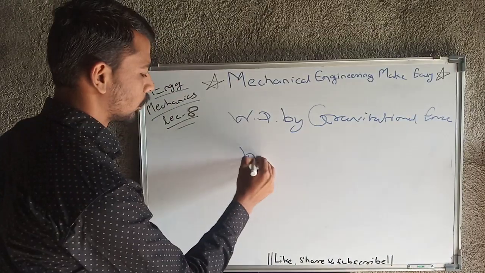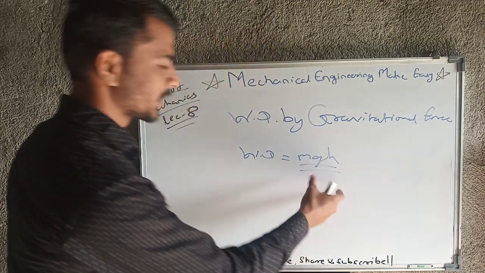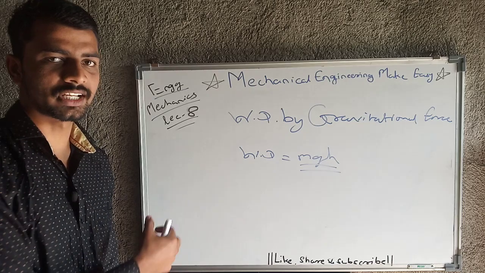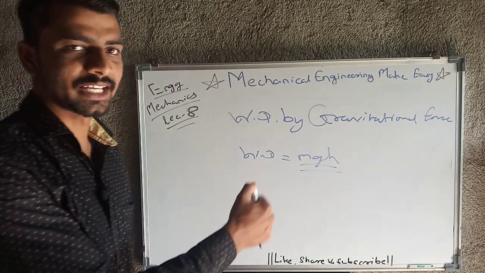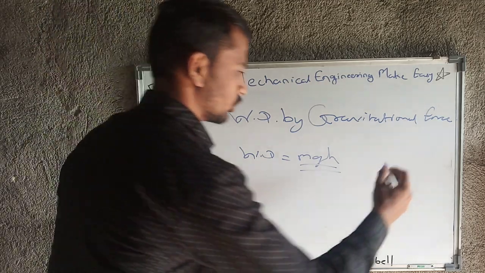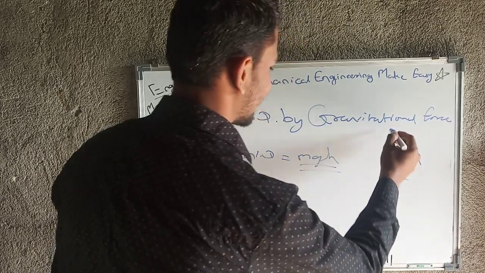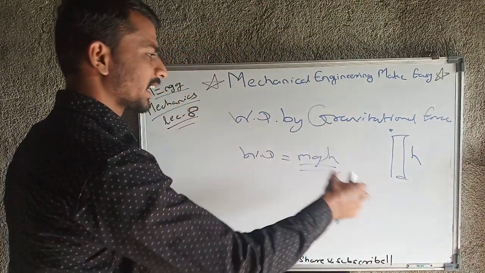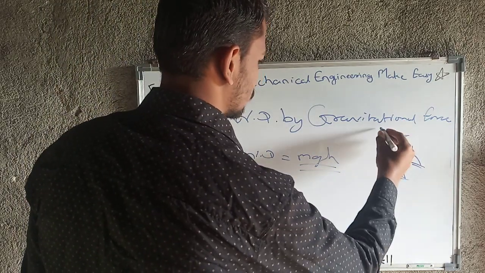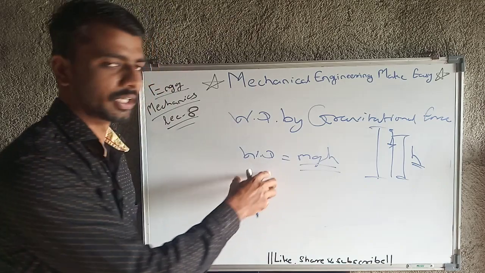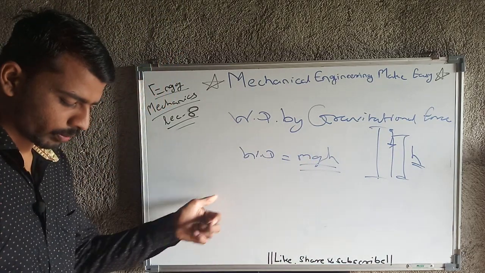Because of gravitational force, the work done will equal mgh. Same as potential energy. What exactly is potential energy? The same formula is there, mgh. Again, work done by gravitational force, same formula, that is mgh. Because if there is a particle at height h, then ultimately the work done by gravitational force will be mgh. That mg is acting downward into h, that will give us the value of work done. So this is very basic, that is nothing but work done by gravitational force. So note down this formula also.